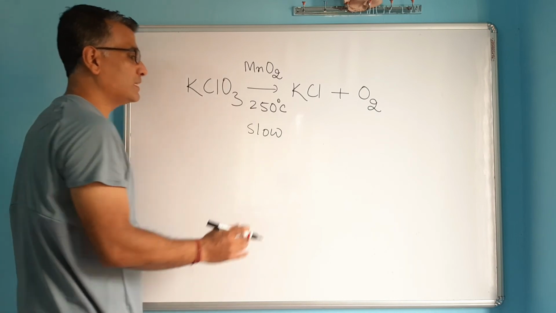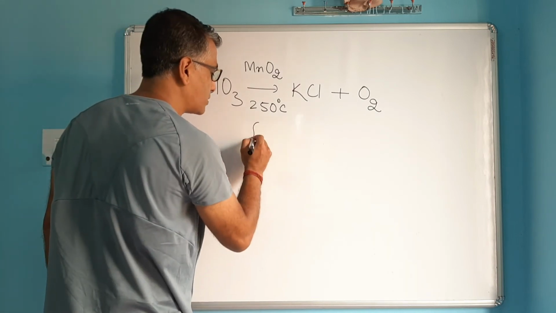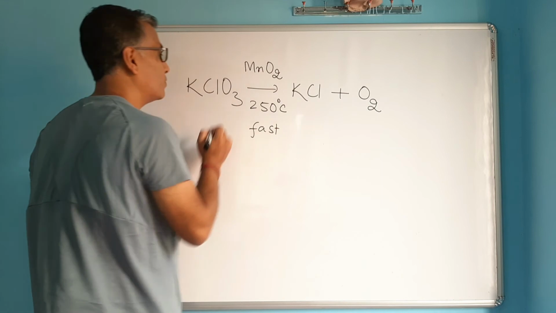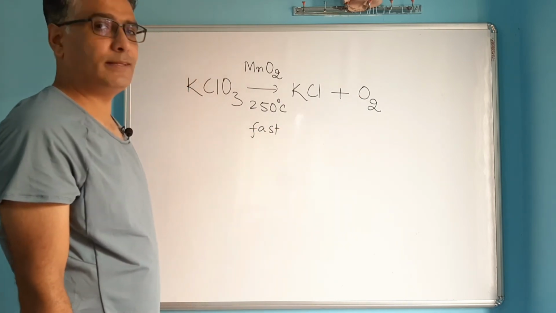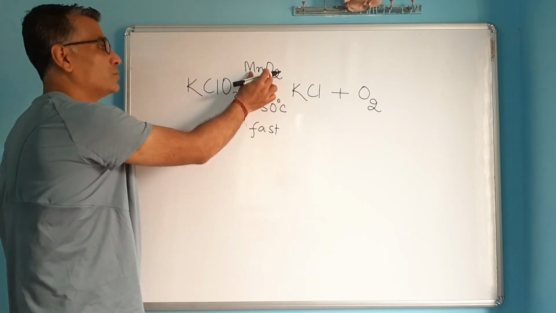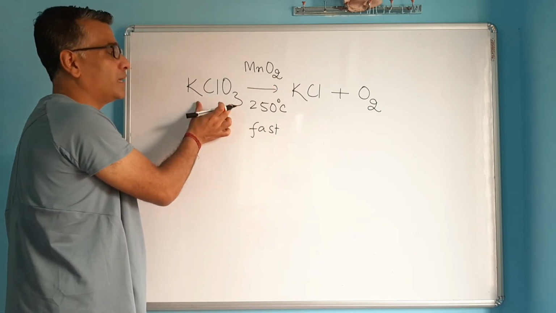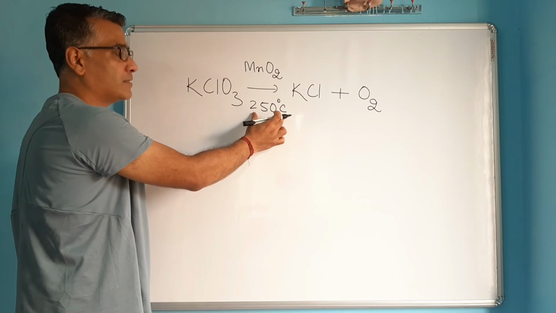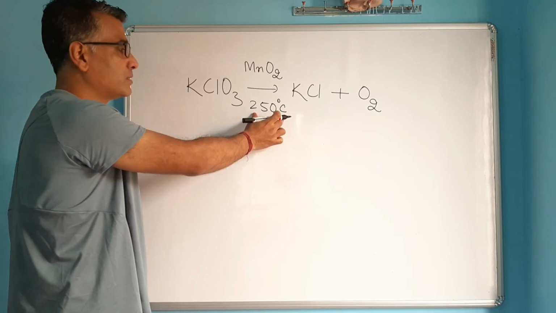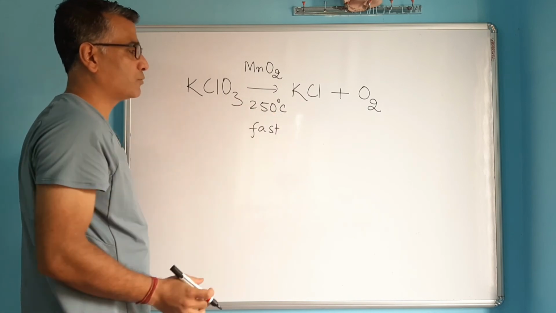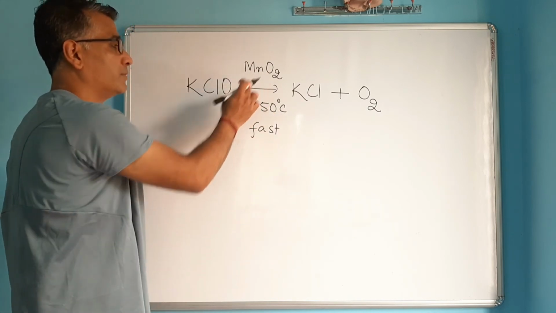But it not just becomes easy, it also becomes fast. Now potassium chlorate starts breaking very rapidly, giving oxygen quickly and instantly. So the use of manganese dioxide has made this reaction fast and easy, because we need not heat up to 650 degrees Celsius. Potassium chlorate starts breaking at 250 degrees Celsius by the use of this substance.